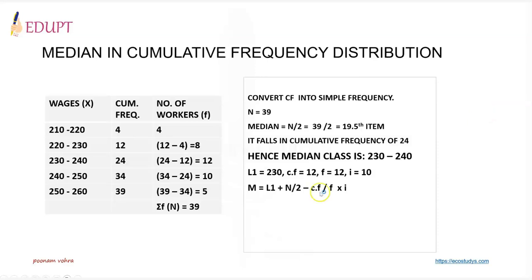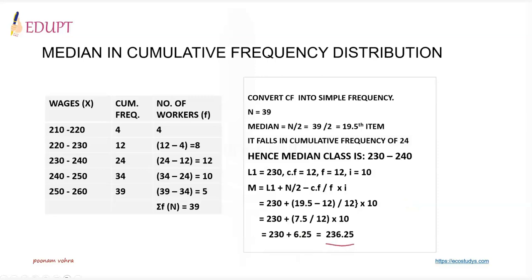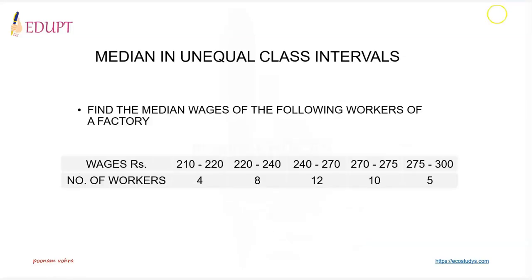Then apply the formula L1 plus n by 2 minus cumulative frequency divided by frequency into I. Substitute the values, calculate, and you get the median. In this case, median wages are 236.25.